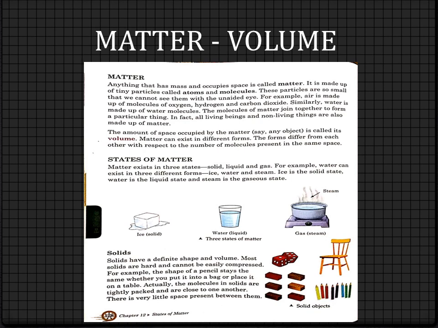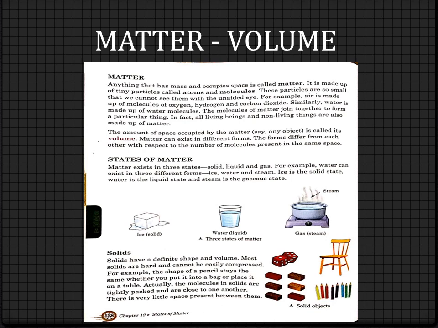Matter can exist in different forms. The forms differ from each other with respect to the number of molecules present in the same space. As per the difference of materials, matter also differs and their forms are different. The forms differ from one to another depending on the number of molecules present in the same space. Clear to all? So the number of molecules is very important.